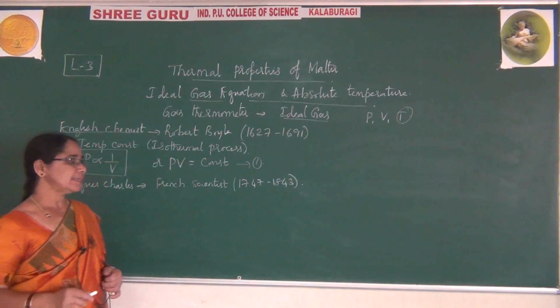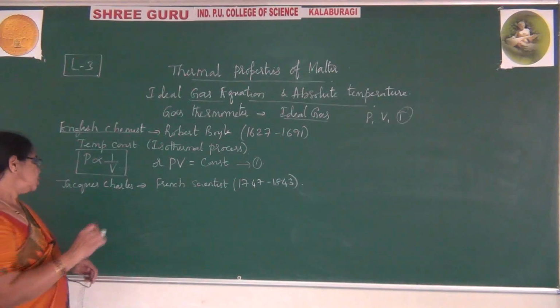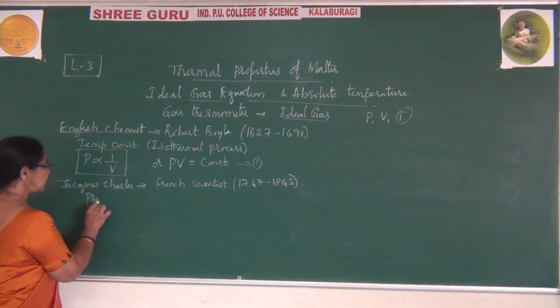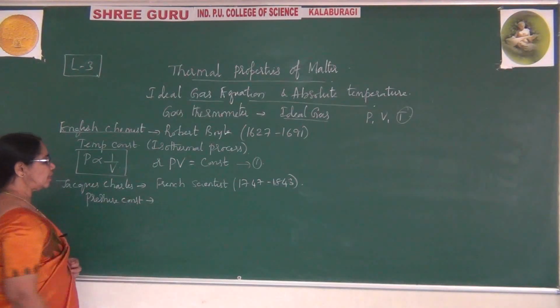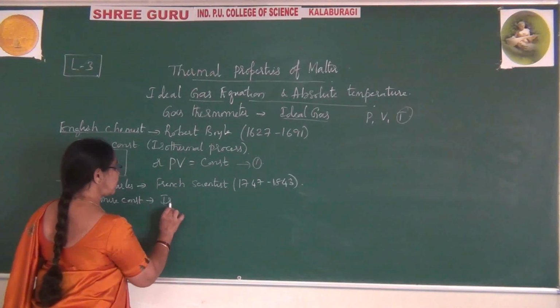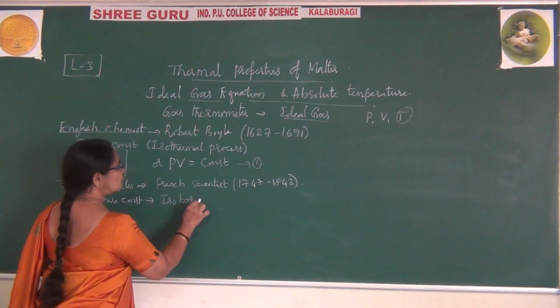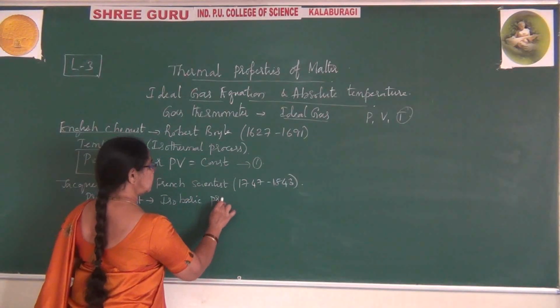What does he explain? In his explanation, he keeps the pressure constant. So you can remember, he has kept pressure constant. When you keep pressure constant, we call it an isobaric process. Iso means same, baric means pressure. So he has kept pressure constant, and we call it an isobaric process.